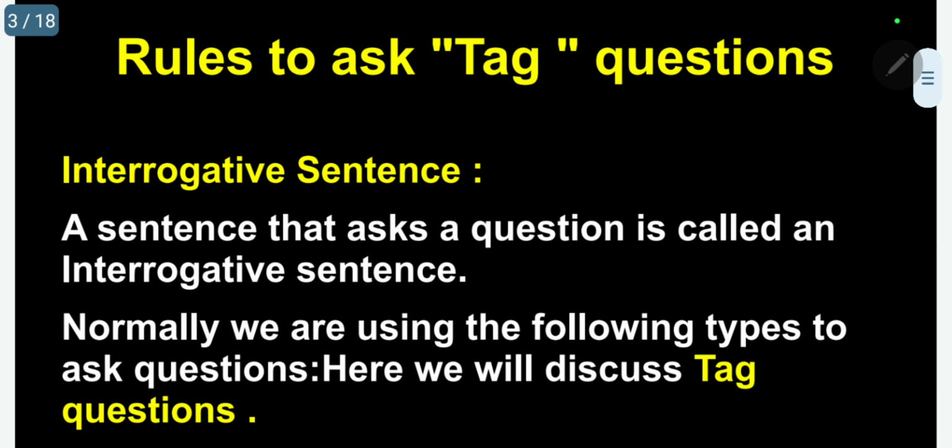Normally, we use simple sentences as a reply, and interrogative sentences for questions. Today, I am going to discuss rules to ask tag questions under the interrogative sentence.